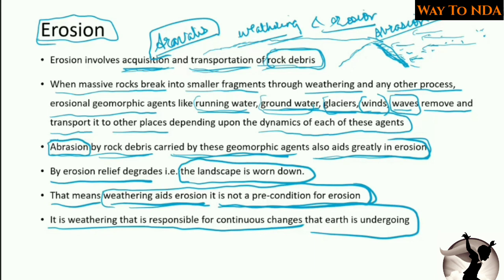Okay, so now we have seen physical weathering, chemical weathering, and biological weathering. In physical weathering, we saw there are two types: one is through insolation and one is through frost. Then we saw chemical weathering had three types.